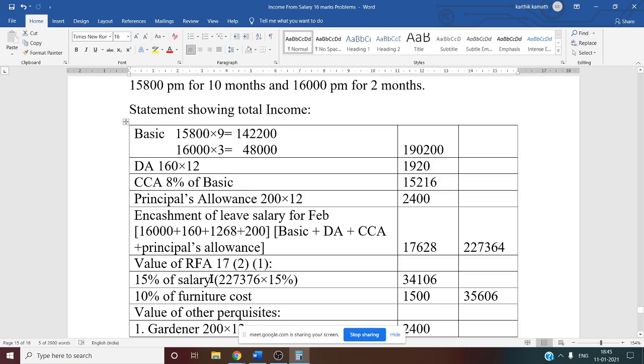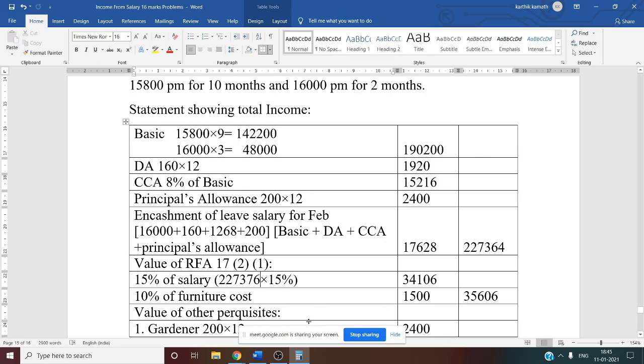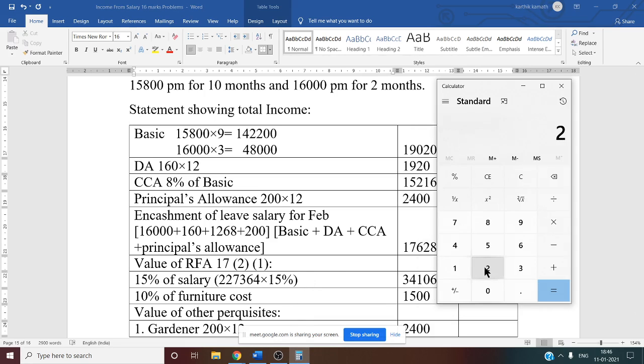So now here also we have to do the correction. So 12 less, that is 64. 15% on this 2,27,364 we have to do. That is 34,105.